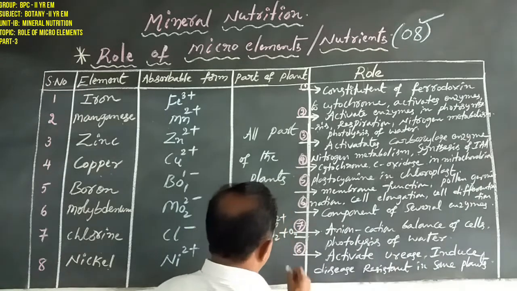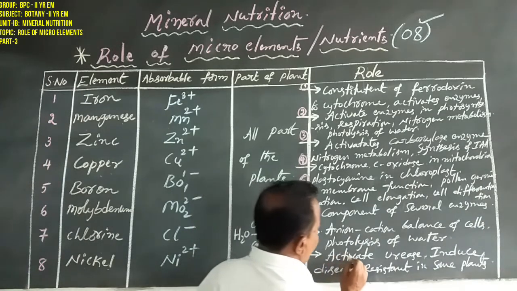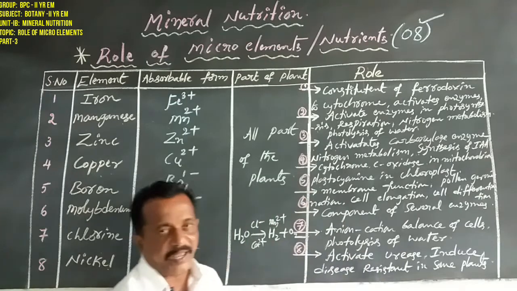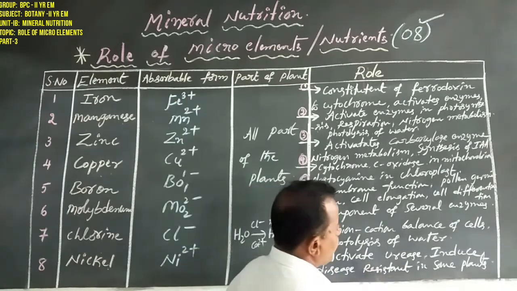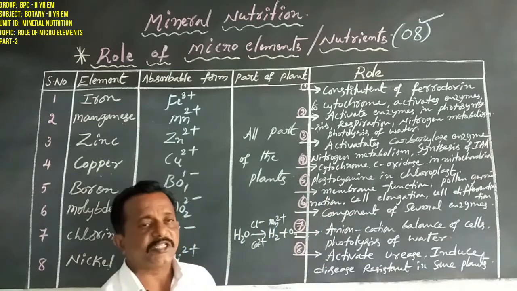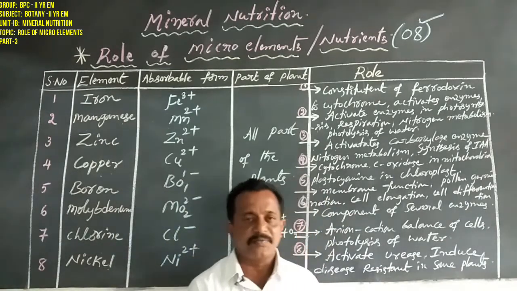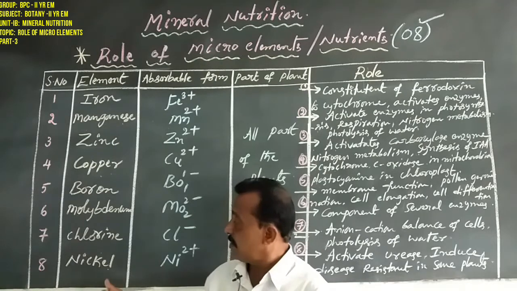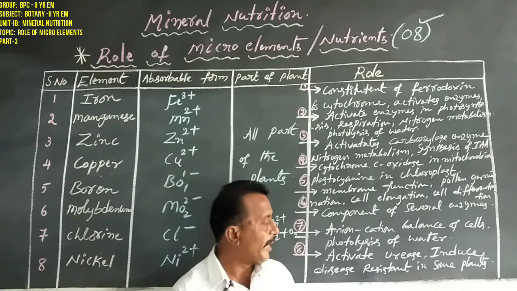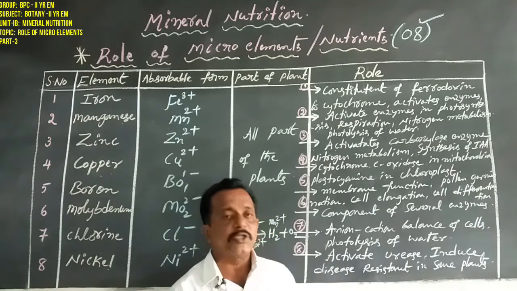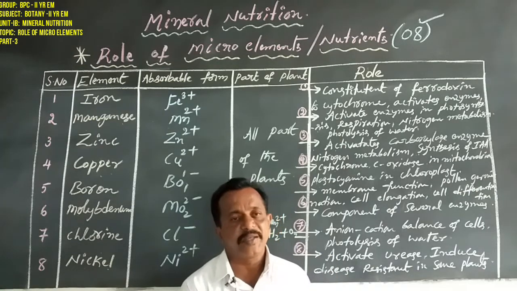Dear students, this nickel is always used to activate the urease enzyme, and to induce disease resistance in some plants.